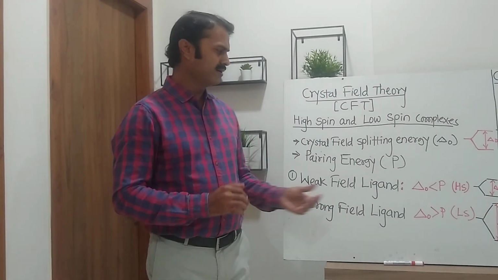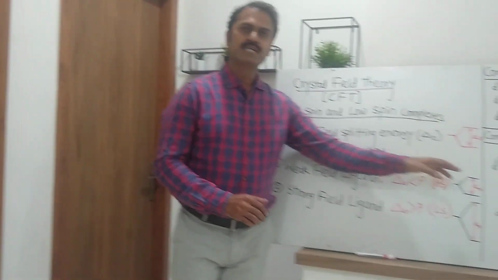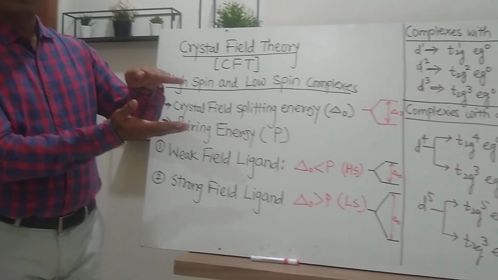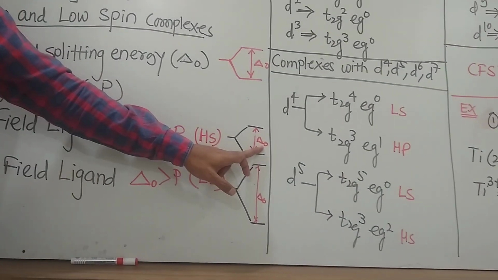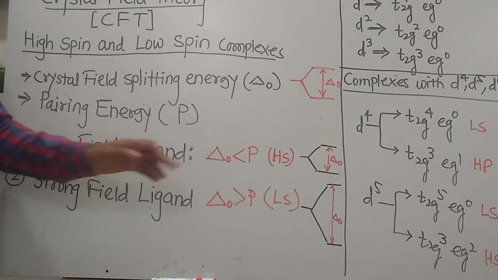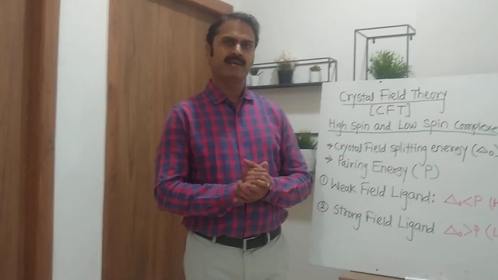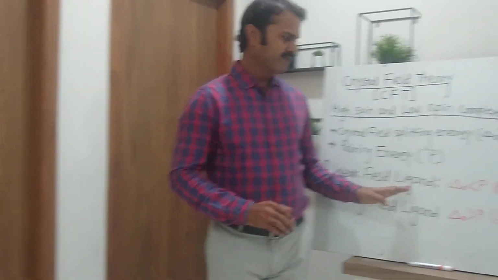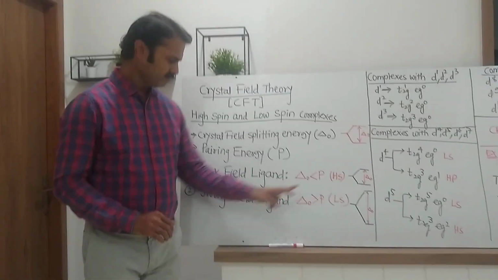If the ligand is weak field, in that case crystal field splitting is less, meaning the value of delta O is less, and if delta O is less than pairing energy, in this case electrons prefer to remain unpaired. Therefore, there is formation of high spin complex.